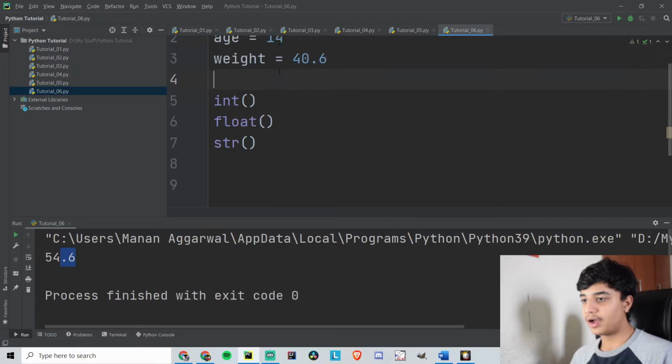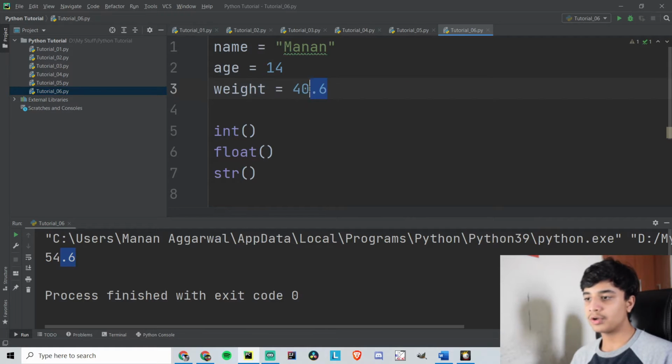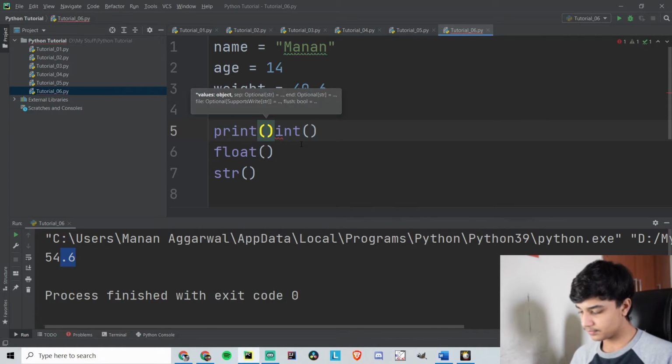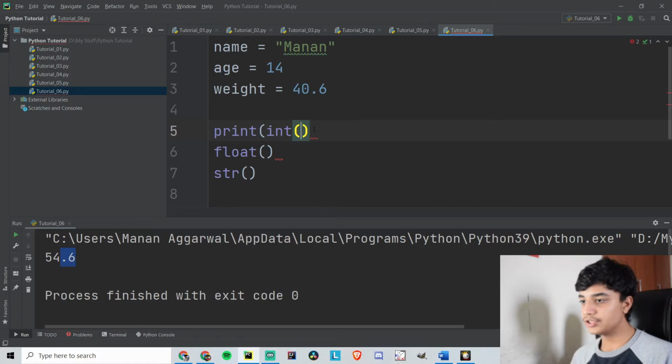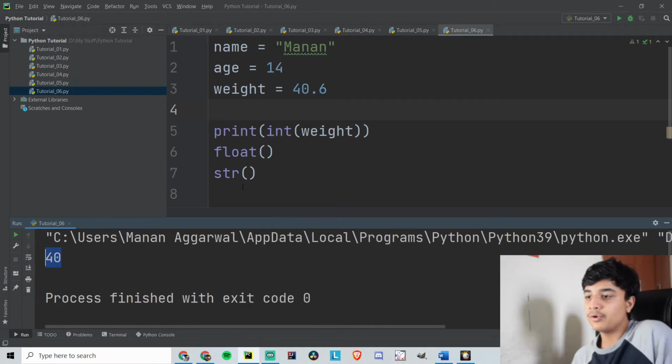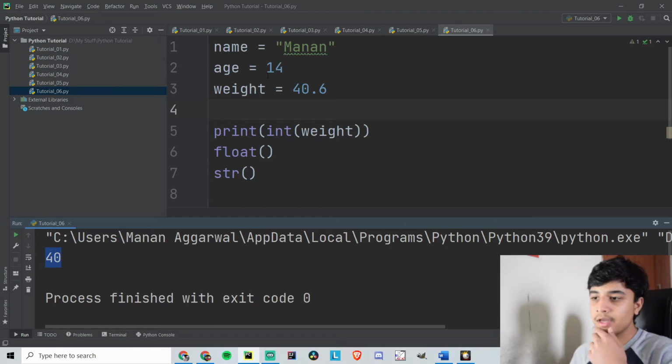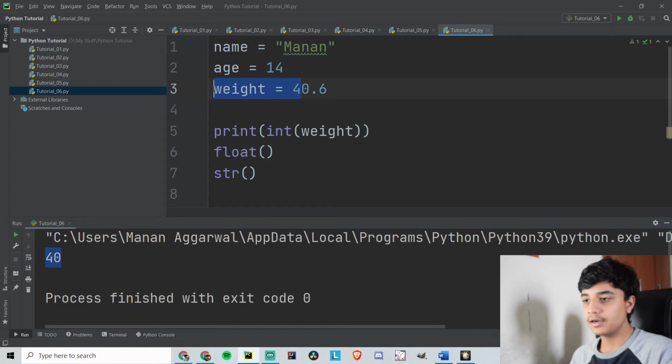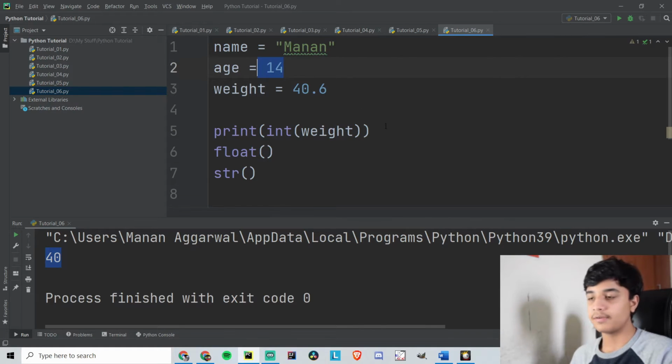So if I use this weight, I want to convert this to an integer. I don't want this 6 at the last. So what I can do, I can print integer of weight. Okay, and then I can run this. It will run and it will only show 40. So what is going on here is that I'm converting my weight into an integer. So now it won't have any decimals but only have the integral value.